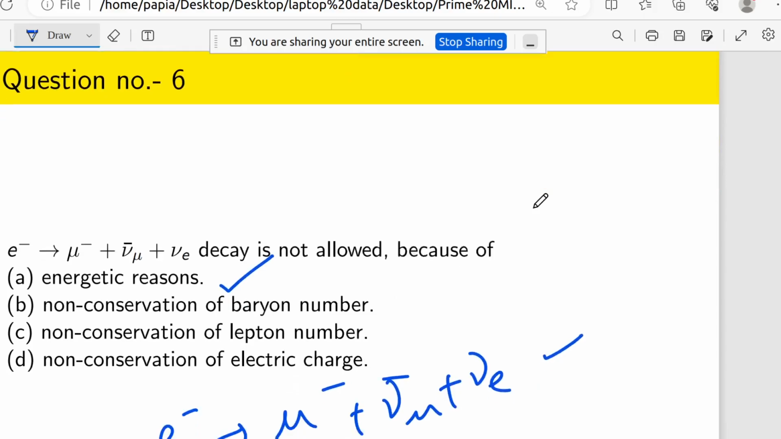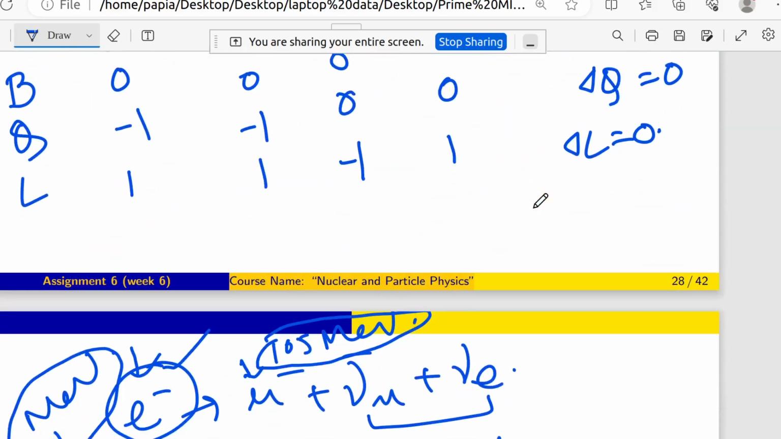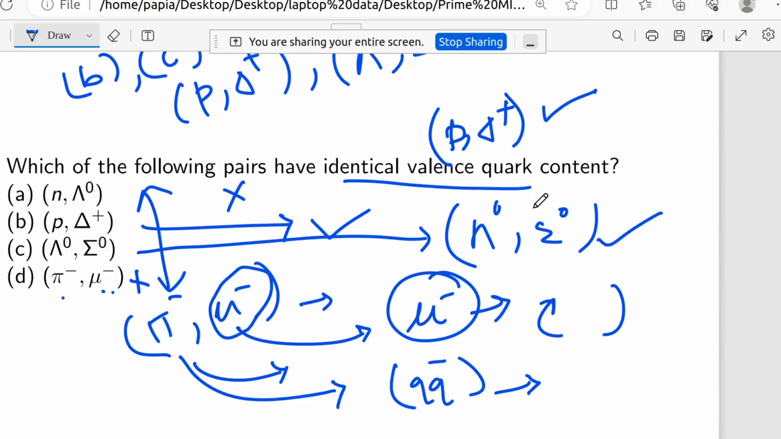Now coming to the next question, e minus going to mu minus plus nu mu bar plus nu e decay is not allowed because of which condition? Energetic reasons, non-conservation of baryon number, non-conservation of lepton number, non-conservation of electric charge. The correct one is energetic reasons. Now the next question is, which of the following pairs have identical valence quark content: n and lambda 0, p and delta plus, lambda 0 and sigma 0, pi minus and mu minus. So the correct answer will be B and C.